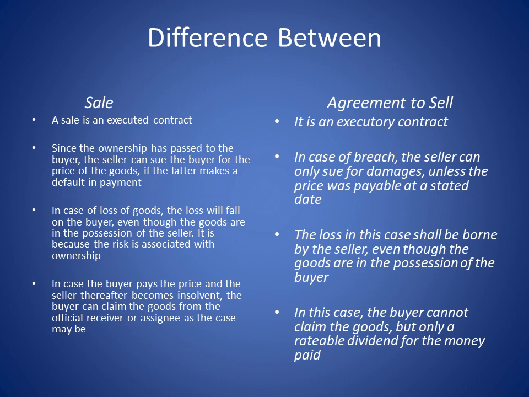So, difference between sale and agreement to sell. Sale is an executed contract. Agreement to sell is an executory contract. That is, it has to be executed. Only when the conditions are fulfilled will it be executed. So, till then it is called an executory contract.